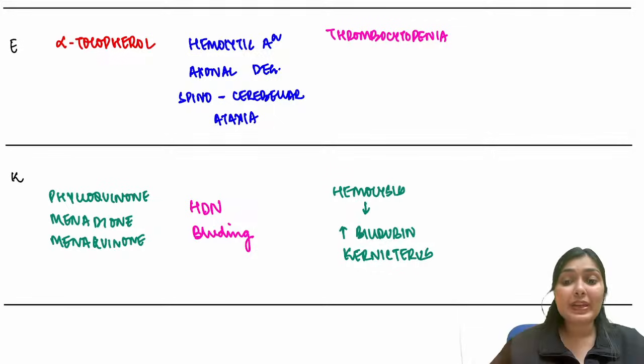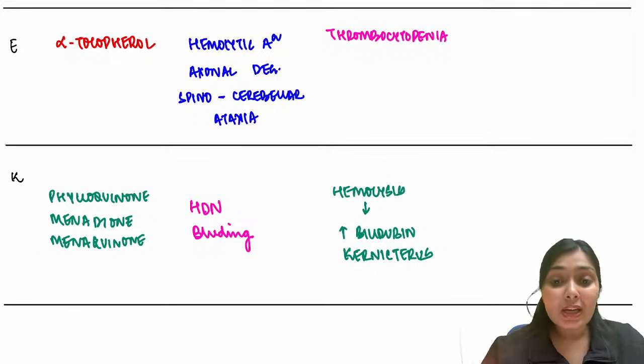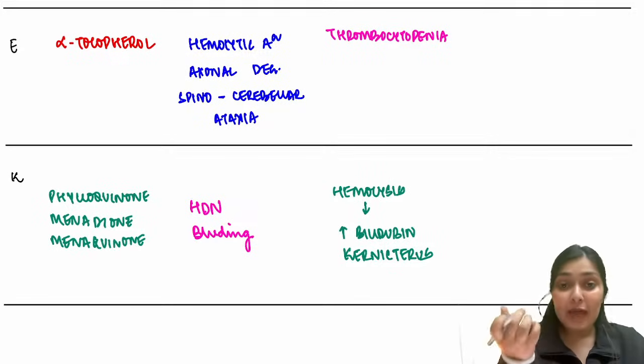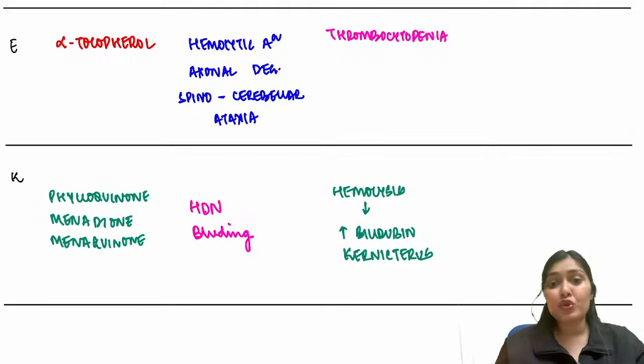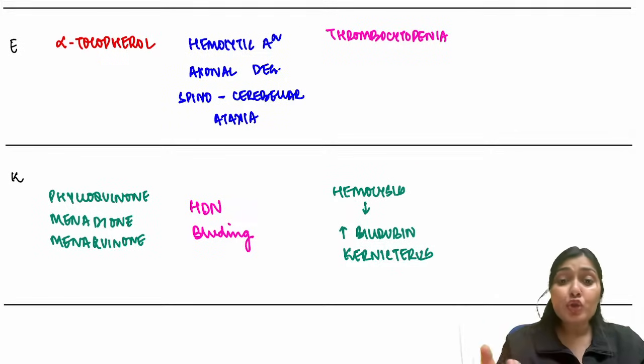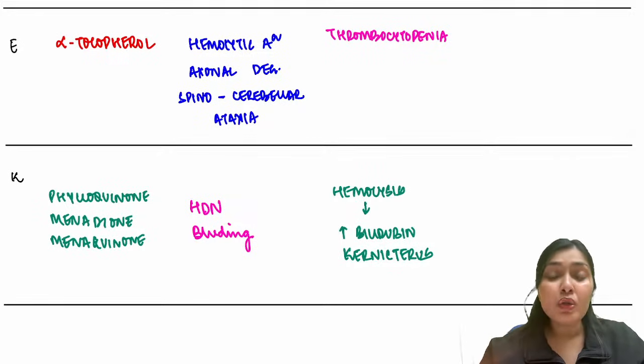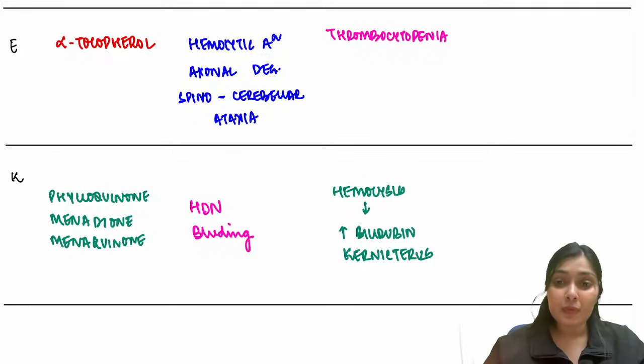Right, so this was a brief overview of the fat-soluble vitamins. Now let's go into the details, because in the exam they are going to focus on each and every vitamin. They can ask you for a short note on vitamin A deficiency, a short note on vitamin D deficiency. Primarily here we will focus on vitamin A deficiency, because it is very commonly asked: night blindness, the WHO staging, everything. So we will discuss in detail about night blindness, or vitamin A deficiency.